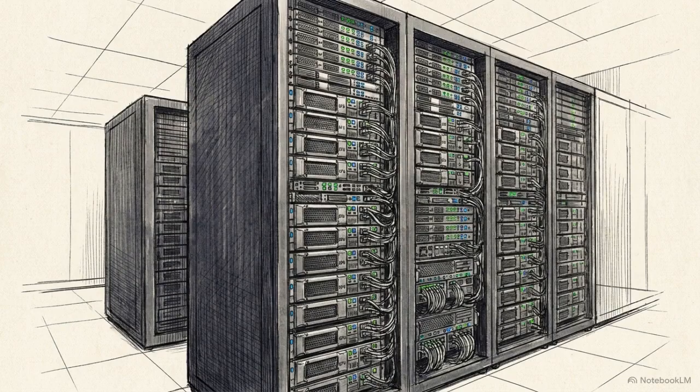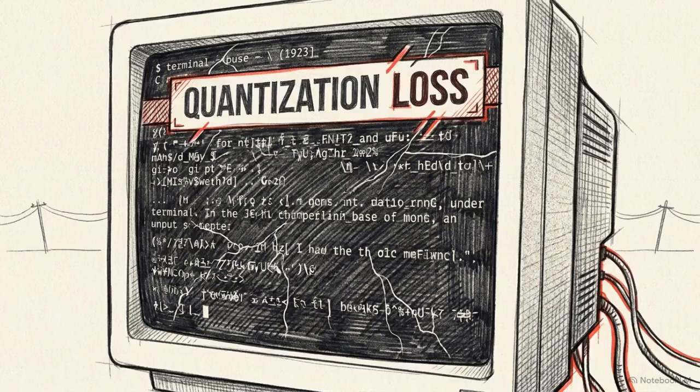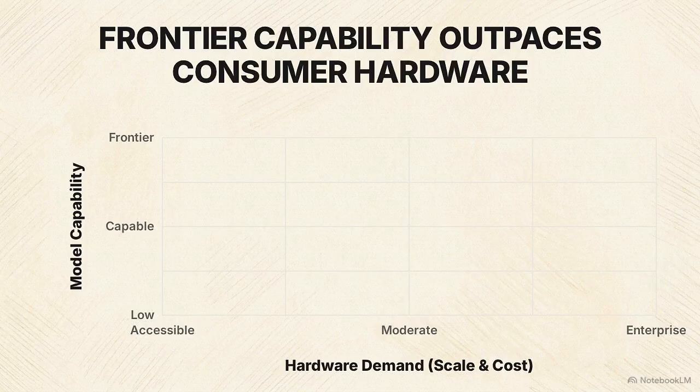Loading 2.4 trillion parameters requires a 5-figure enterprise server rack packed with heavy-duty GPUs. For those hoping to squeeze this onto a high-end home workstation through extreme quantization, the math doesn't work out. Crushing the model down to fit consumer hardware degrades its intelligence to the point where smaller, existing open models easily outperform it. This quadrant chart maps hardware accessibility against model capability.